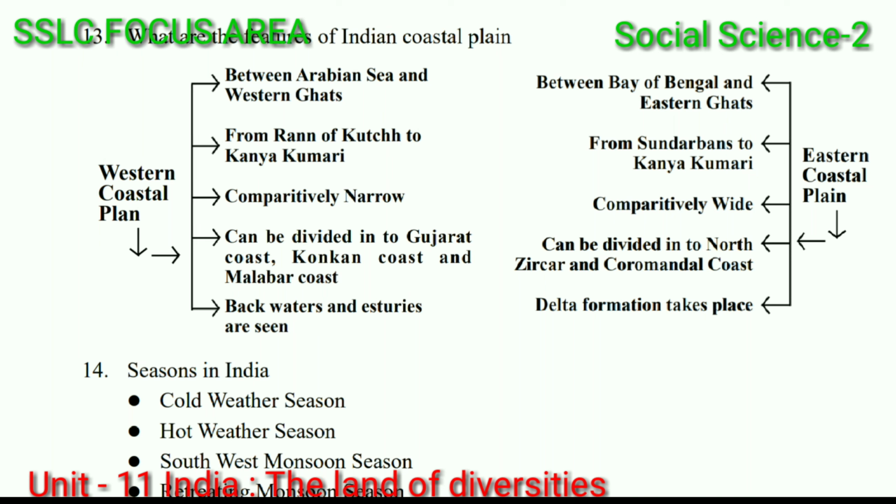And in the case of Eastern Coastal Plain, it is situated between the Bay of Bengal and Eastern Ghats, from Sundarbans to Kanyakumari, comparatively wide, can be divided into North Circars and Coromandel coast, and delta formation takes place.